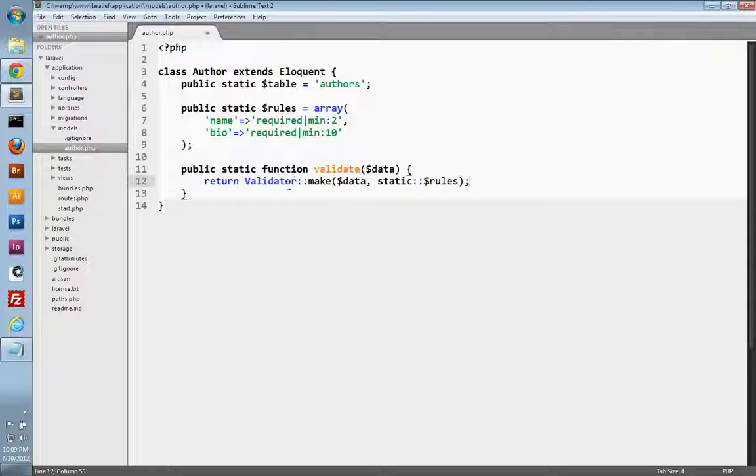So this is going to return a validator object back to us, and we'll be able to use that object in order to check whether or not our validation failed or passed. So we'll save our model, and let's switch over to our controller.